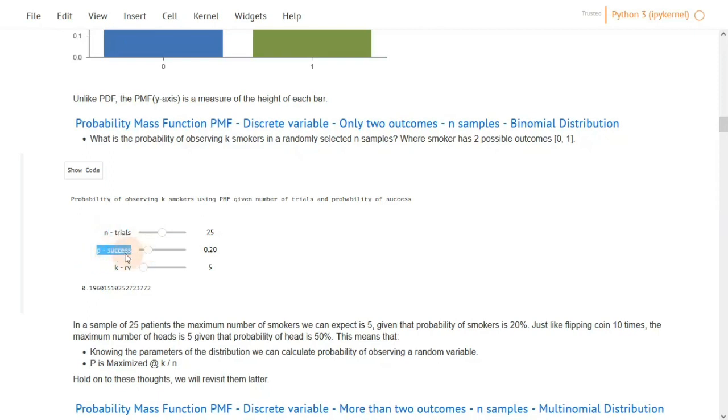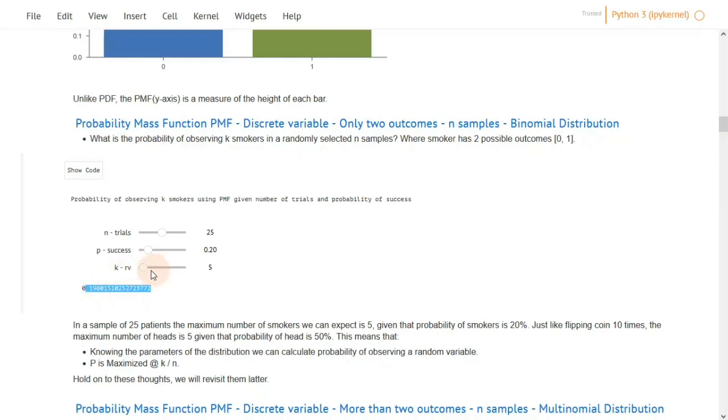And we said that success is what we actually define. For the case of smoker, the probability of success is that a patient is actually a smoker. So in 25 patients, and with probability of 20% smoker, as we saw earlier, we expect that the probability mass function for observing 5 patients is 19.6 or almost 20.